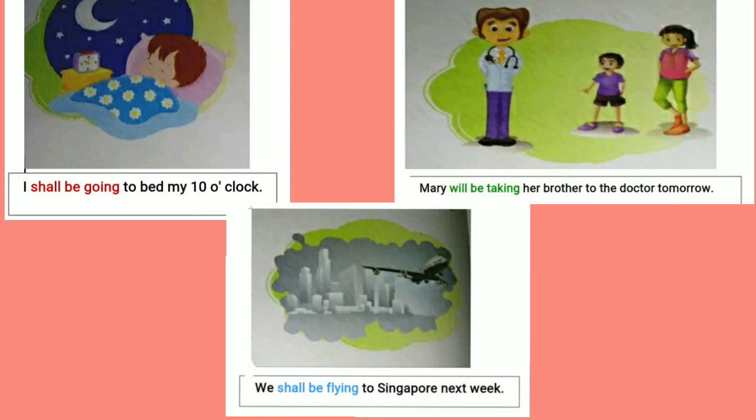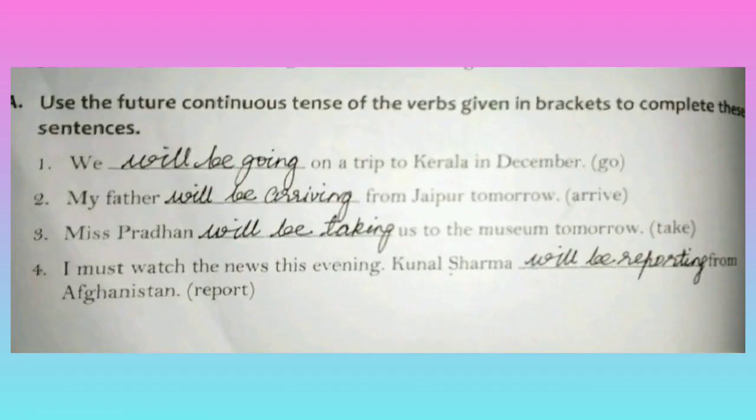Now, let's see the exercise which is given in your textbook. Use the future continuous tense of the verbs given in brackets to complete these sentences. We dash on a trip to Kerala in December. Here the verb given in the bracket is go. So we add ing with that word and use will be. So the answer is will be going.